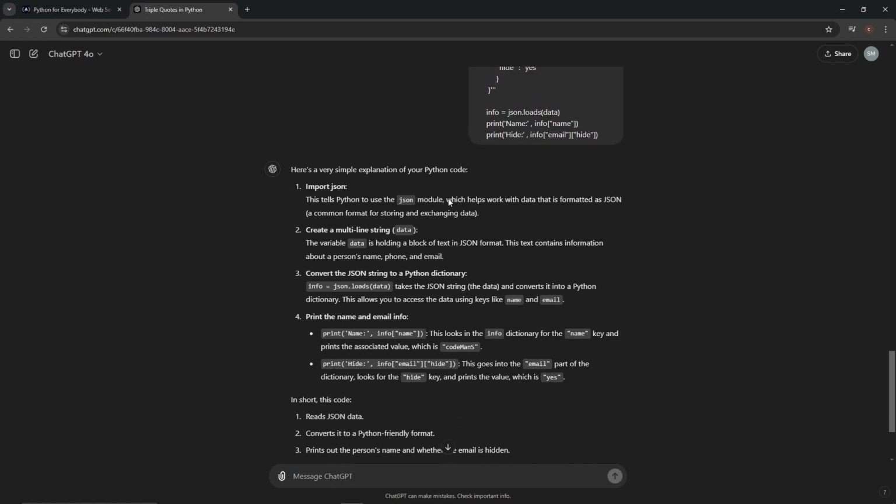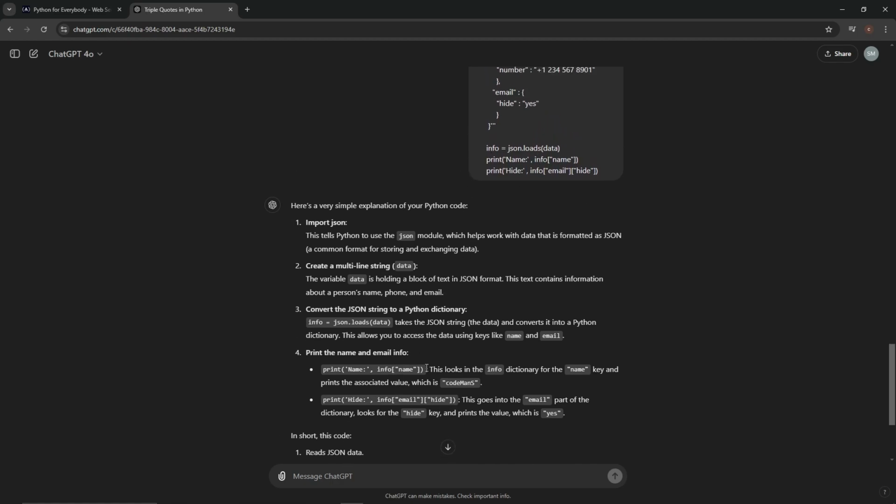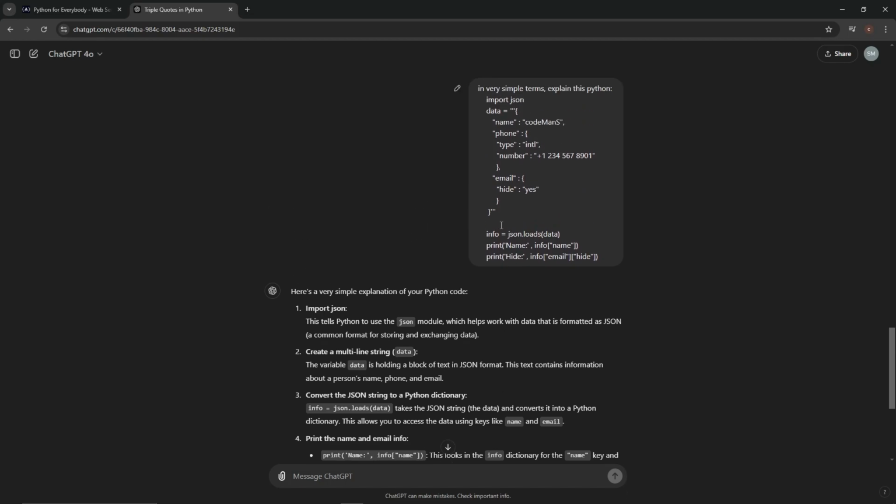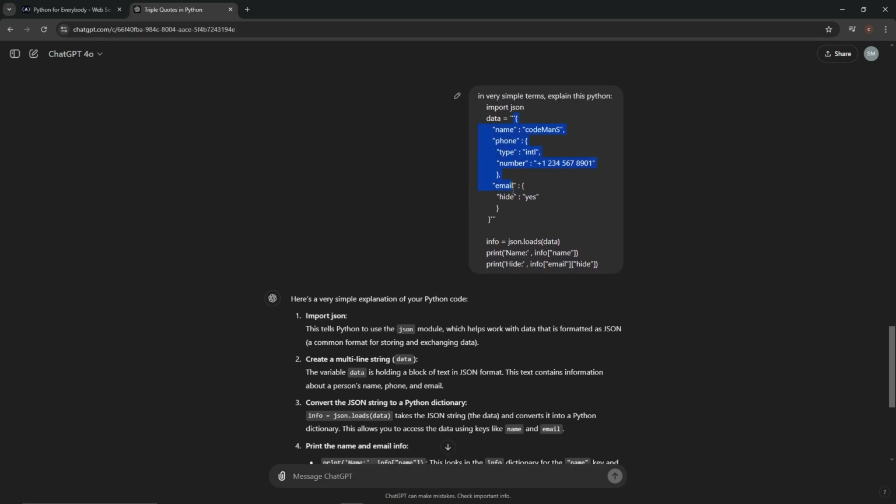So print the name and email. This is the easy part. Info at name. So info, which is this thing that has been turned into a dictionary, at name would print this. Then info at email.